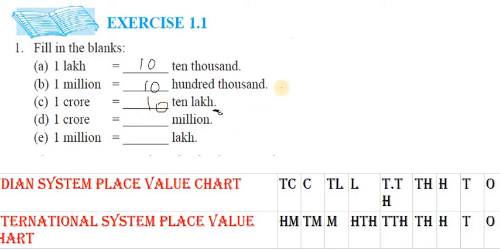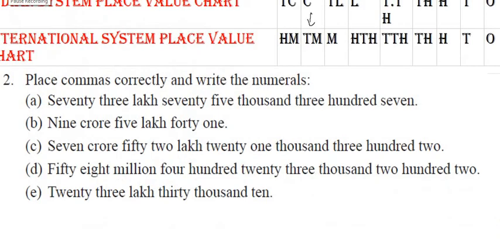Now 1 crore is equal to how many millions? Here in the table it is given very clearly. 1 crore is equal to 10 millions. See, if you observe here, crore to 10 millions. 1 million is equal to how many lakhs? How many lakhs in the table? Yes, 10 lakhs. Isn't it simple for you children? Now move on to the second question.